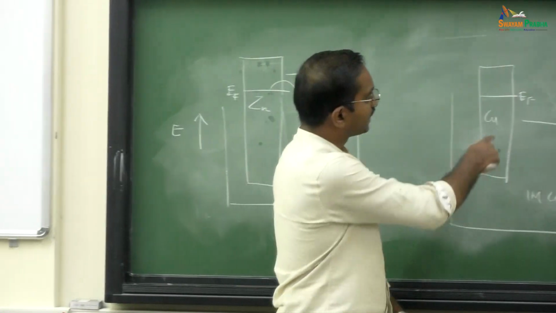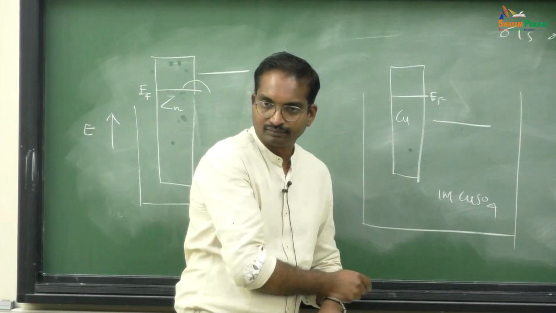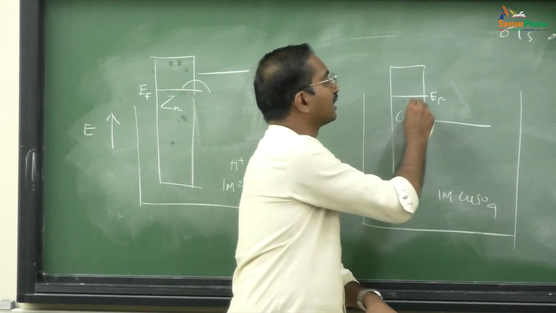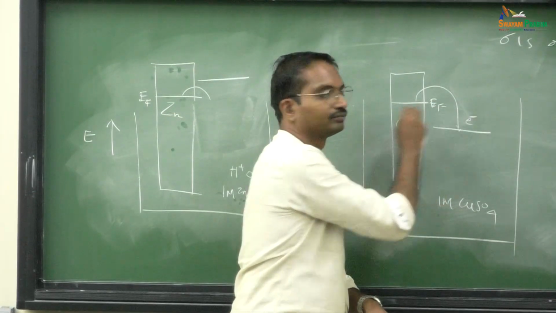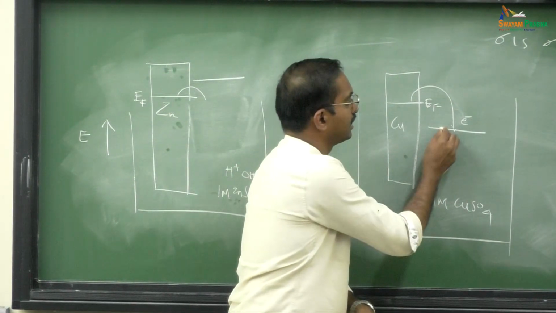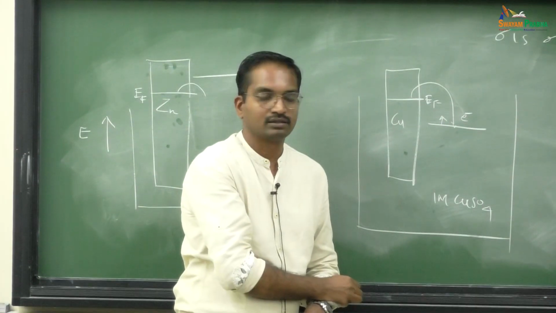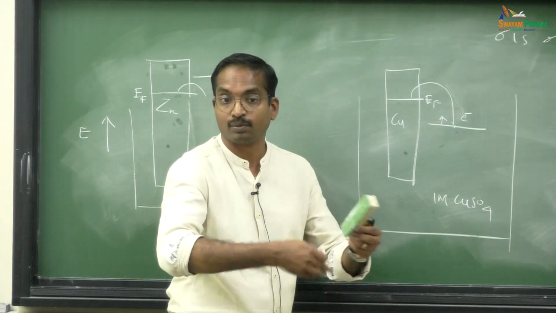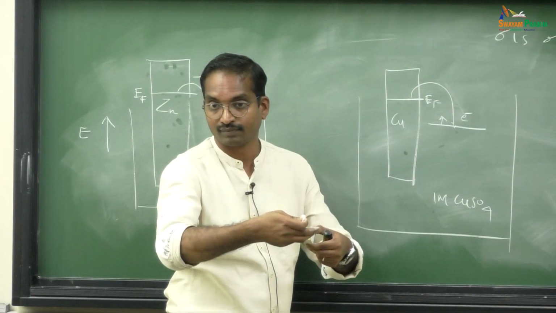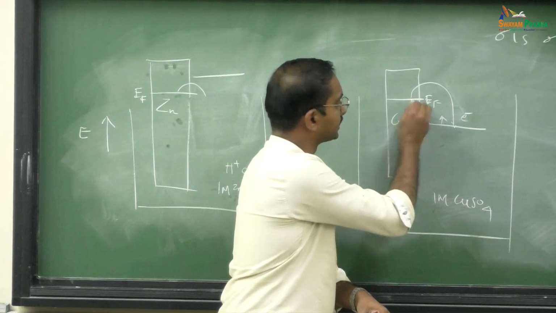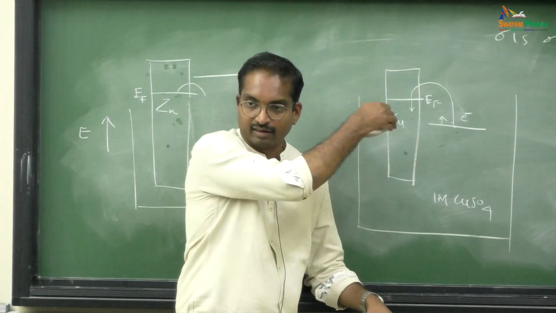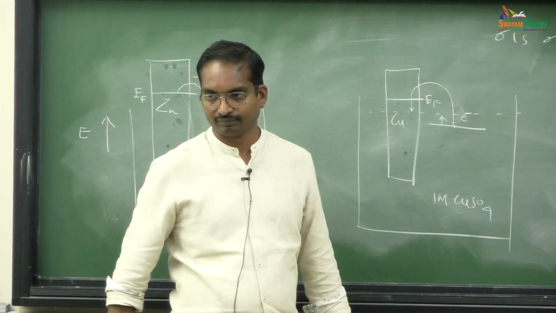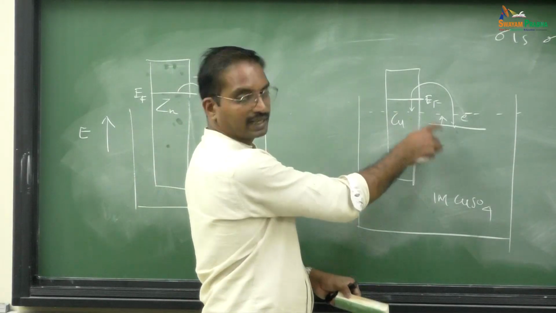Now, let us take this case. You have a LUMO here for some species which is undergoing reduction, and this is the Fermi level. Then what will happen? The electron from here will jump here. If the electron jumps here, this level will rise because some species in the solution is getting reduced. The composition of the solution is changing, and if the composition is changing, the chemical potential of the solution will change. Now, this level will drop because it is losing electrons. Some time after, it will reach an equilibrium. When it reaches equilibrium, these two levels will be equal.